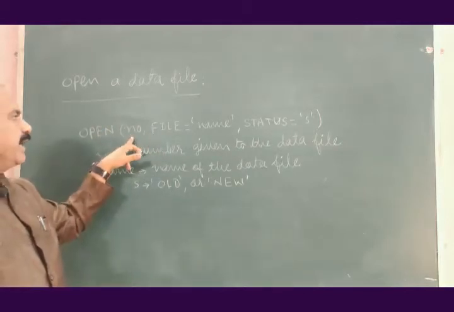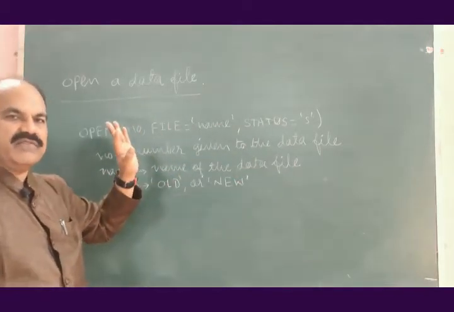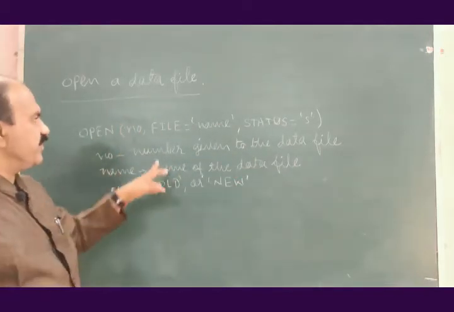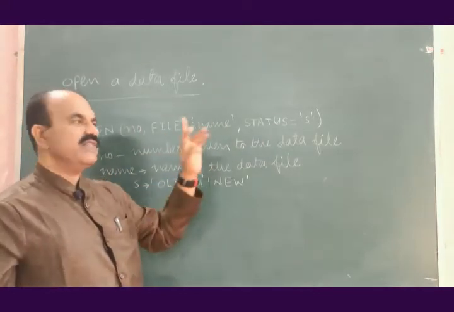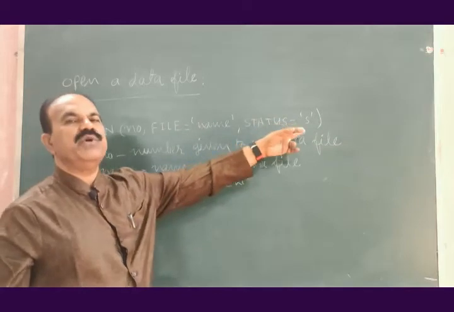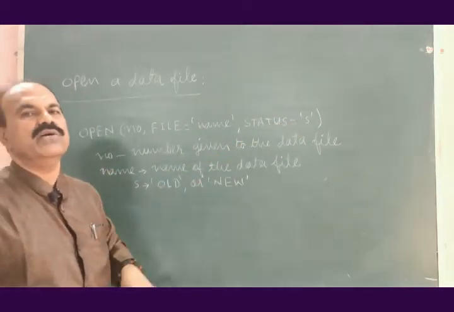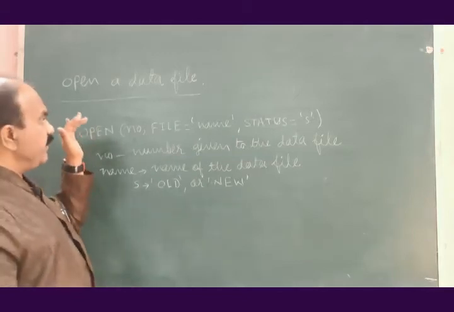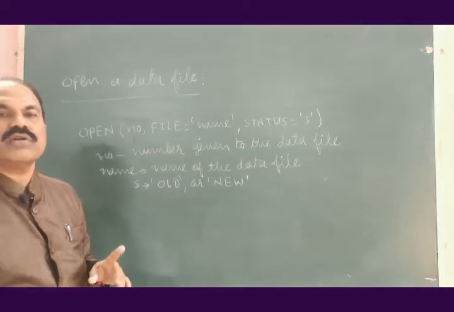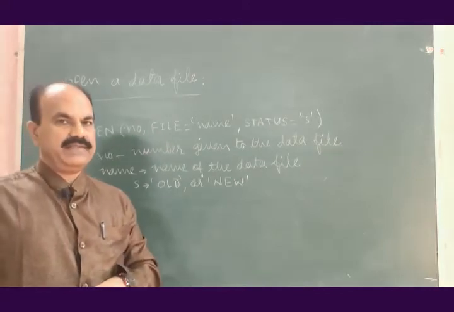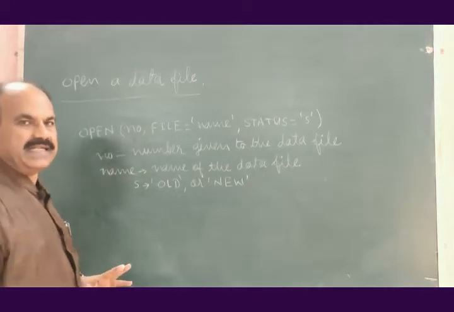Open, in the bracket the number which is provided to the data file, which is always a positive integer. File is equal to name, that is the name of the data file. Status is equal to yes, where this yes corresponds to old or new. This way we have to always use this open statement for opening of a file. Without this statement, it is not possible to open a data file.